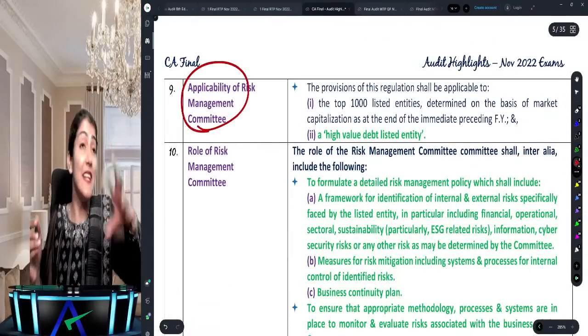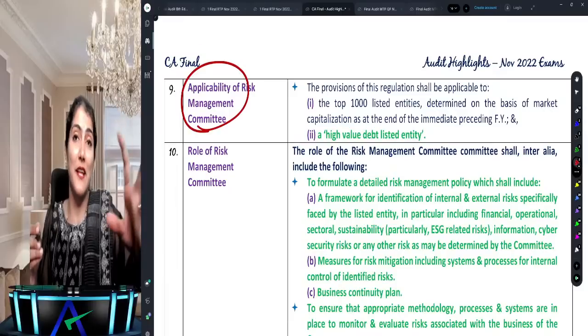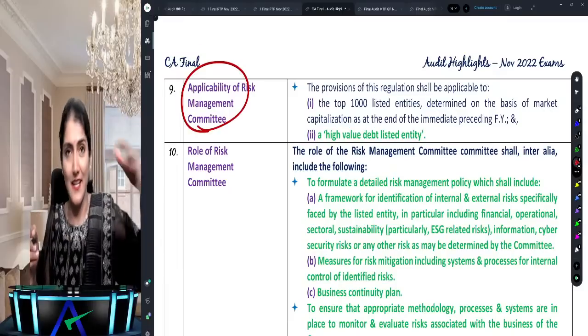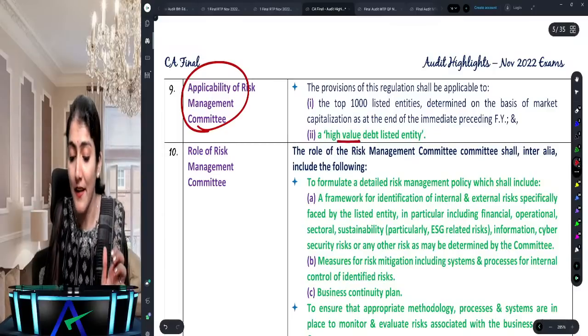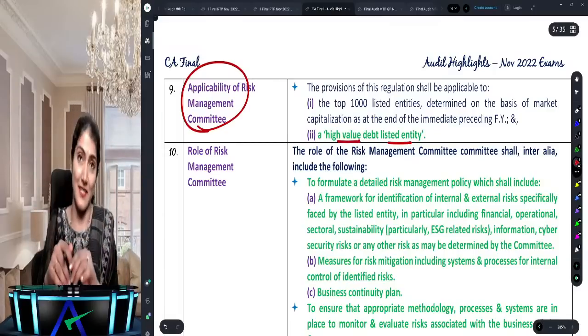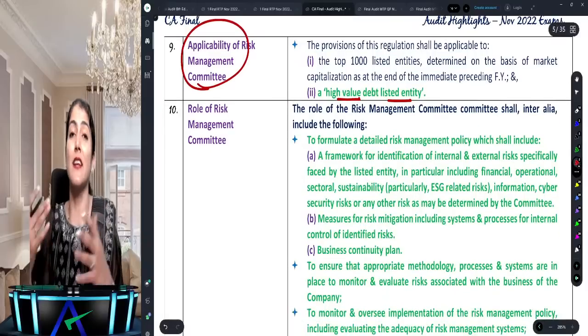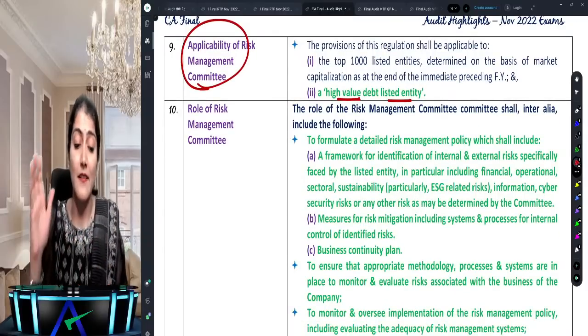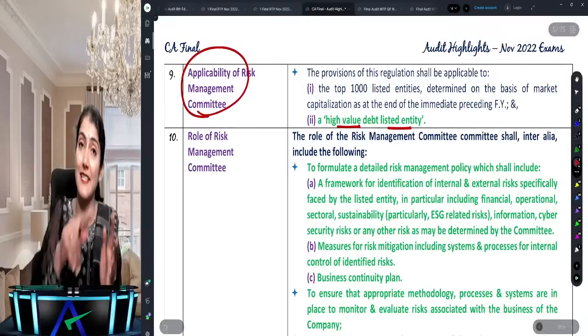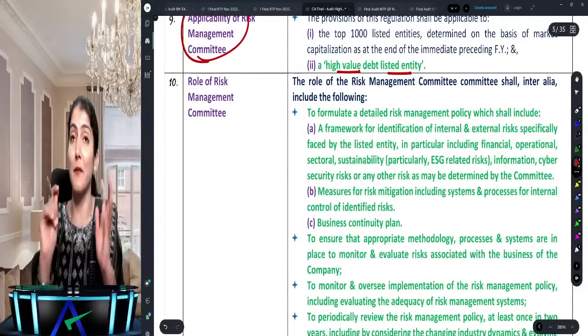Risk Management Committee. It says which companies are required to constitute a risk management committee. The top 1,000 listed entities, always. Also, who else needs to create a risk management committee? It says a high value debt listed entity. What is a high value debt listed entity? One which has non-convertible debt securities of more than 500 crore. It says even those entities are required to constitute a risk management committee.